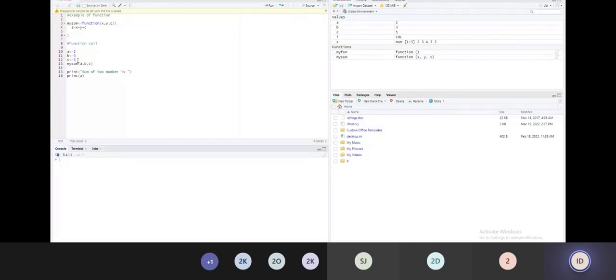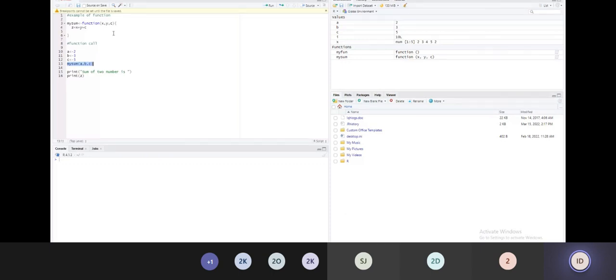In the function call, a is equal to 2, b is equal to 3, c is equal to 5, everything is right. My sum is the function which I'm calling with arguments a comma b comma c, right?